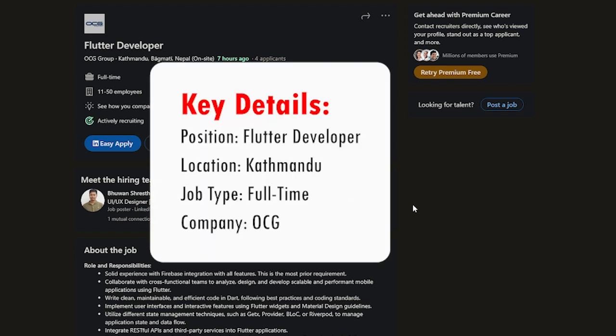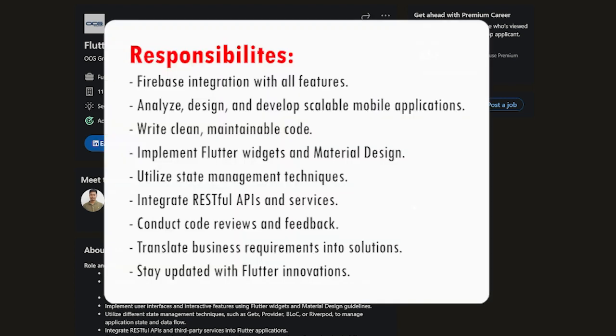Today we have an incredible job opportunity for all the talented Flutter developers out there. So let's dive right in. As a Flutter developer, your role will be vital in creating scalable and performant mobile applications. Here are some of the responsibilities you will undertake.